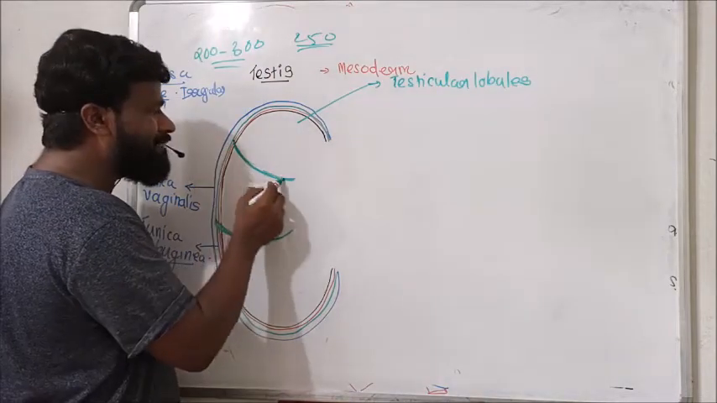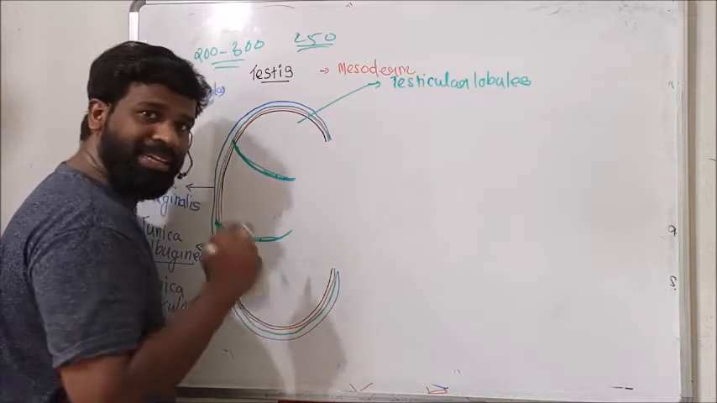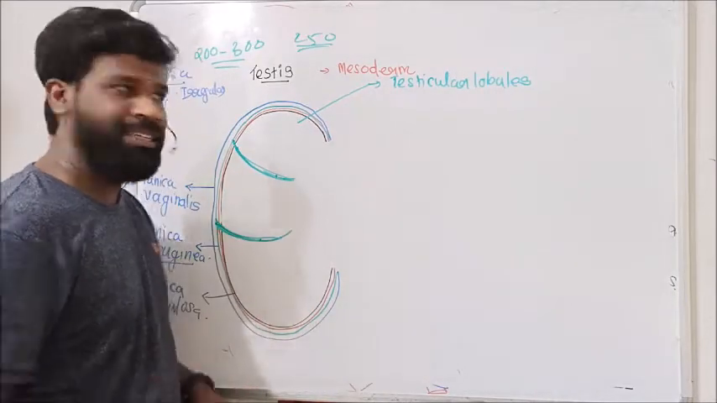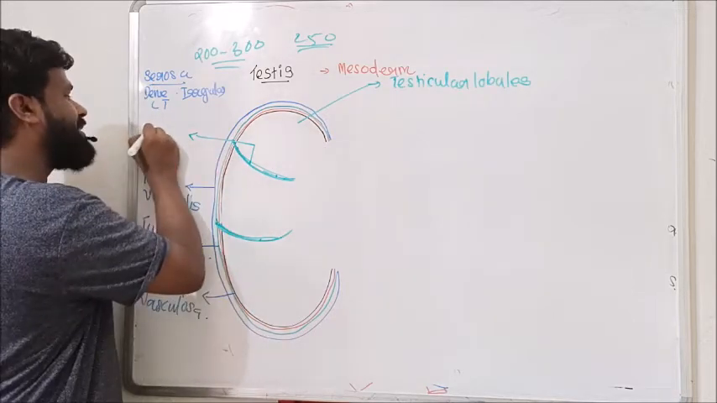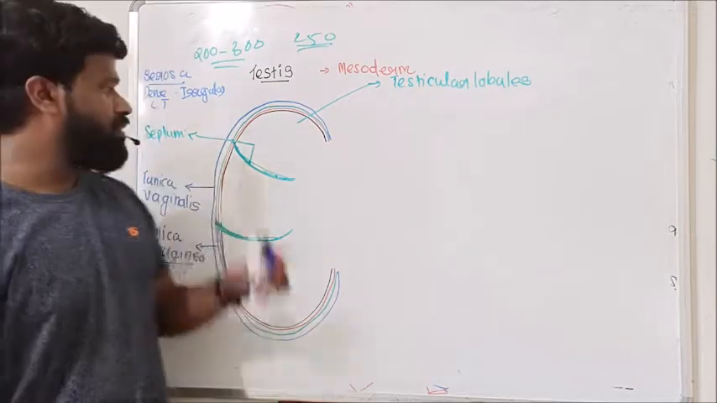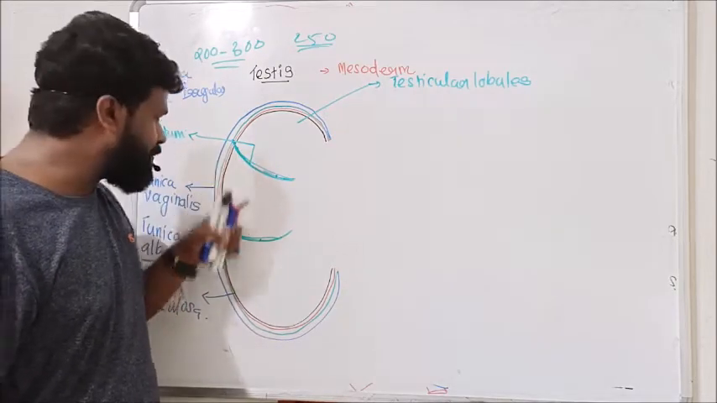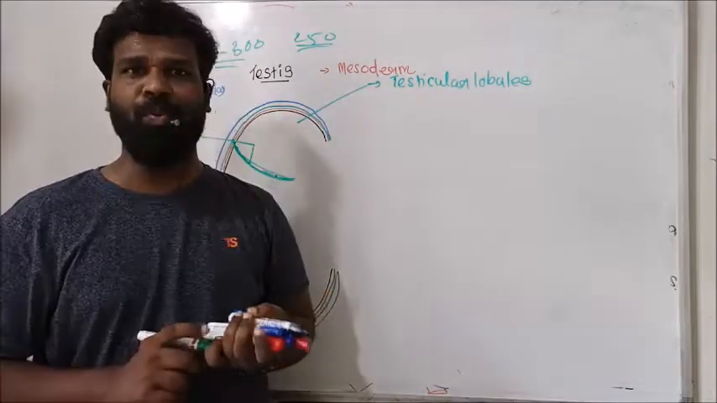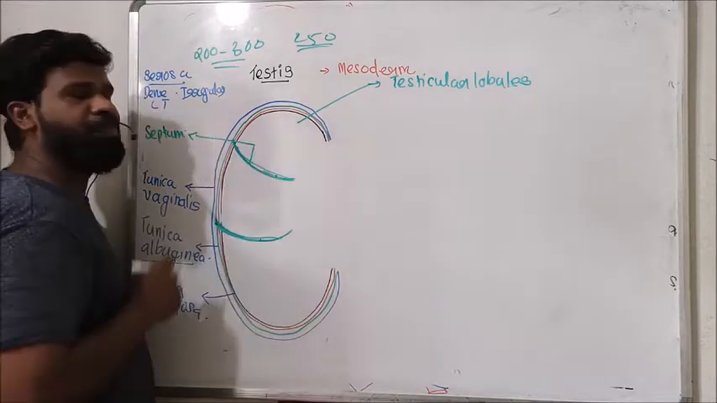What is the role of this invagination? This invagination of the tunica albuginea acts as the septum to partition the testis. So the tunica albuginea invaginates in the testis and forms the septum of the testis. This septum divides the testis into about 250 lobules called testicular lobules.